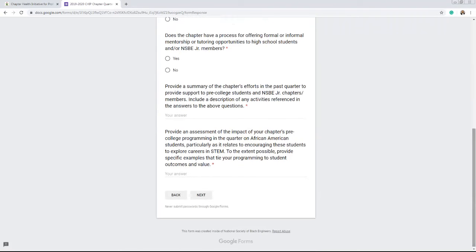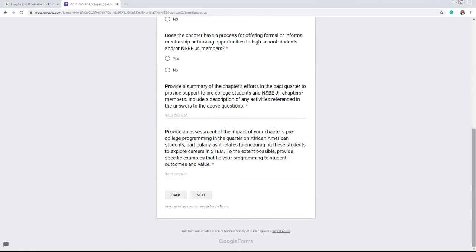Summarize your chapter's efforts in supporting pre-college students in NSBE Junior chapters, and an assessment of the impact your chapter is having in terms of pre-college programming on African-American students, especially as it relates to exploring careers in STEM. So again, a really simple report. If your chapter is performing pre-college programming, this is an opportunity to exhibit that programming on a high level and assess and share with us the successes you're having in that space.